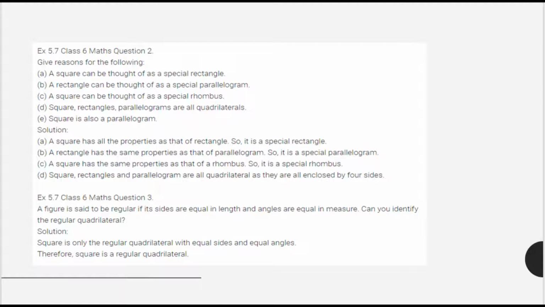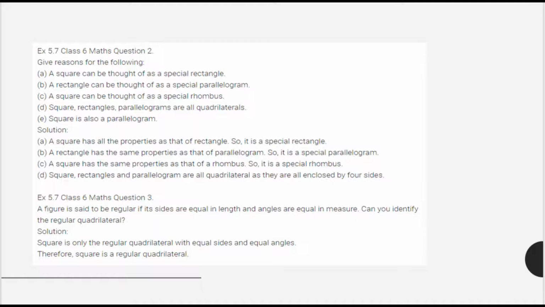And a square can be thought of as a special rhombus. A square has the same properties as that of a rhombus, so it is a special rhombus. Then a square, rectangle and parallelogram are all quadrilaterals, as they are enclosed by four sides. E part you can try yourself.